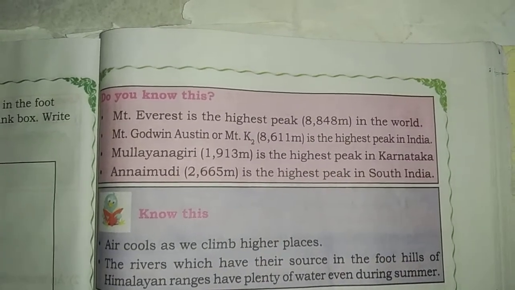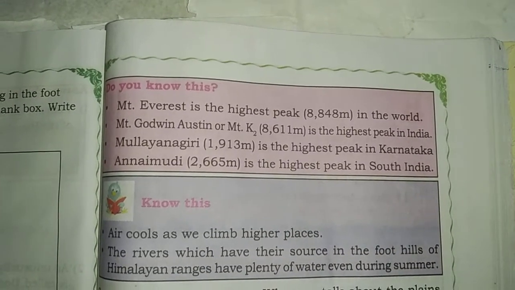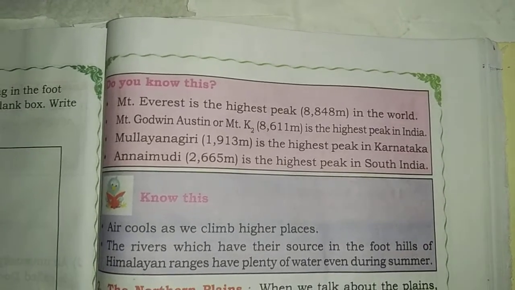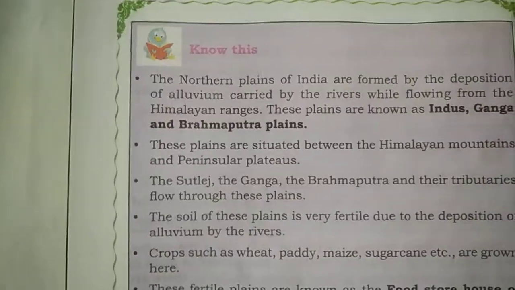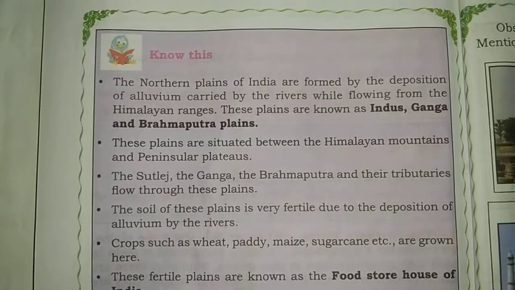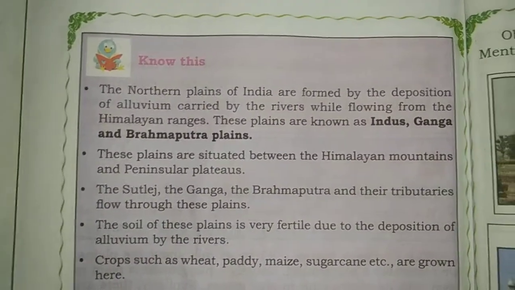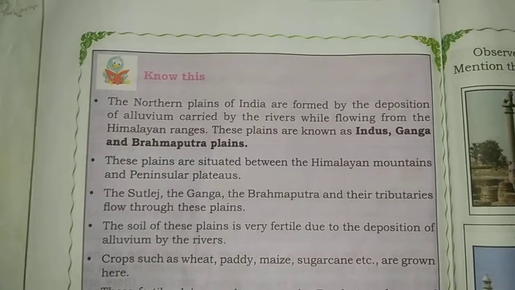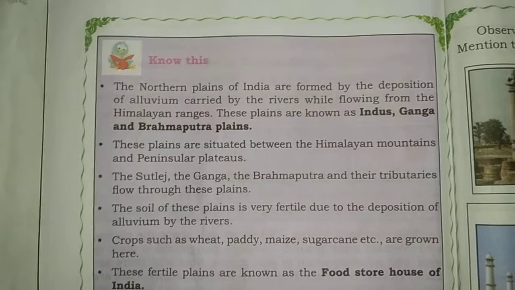Mullayanagiri is the highest peak in Karnataka. Mullayanagiri is about 1913 meters, and Anamudi is the highest peak in South India, about 2665 meters. Okay, next. Today we are going to discuss the northern plains of India. They are formed by the deposition of alluvium carried by the rivers while flowing from the Himalayan ranges. So these plains are also known as the Indus, the Ganga, the Brahmaputra plains.